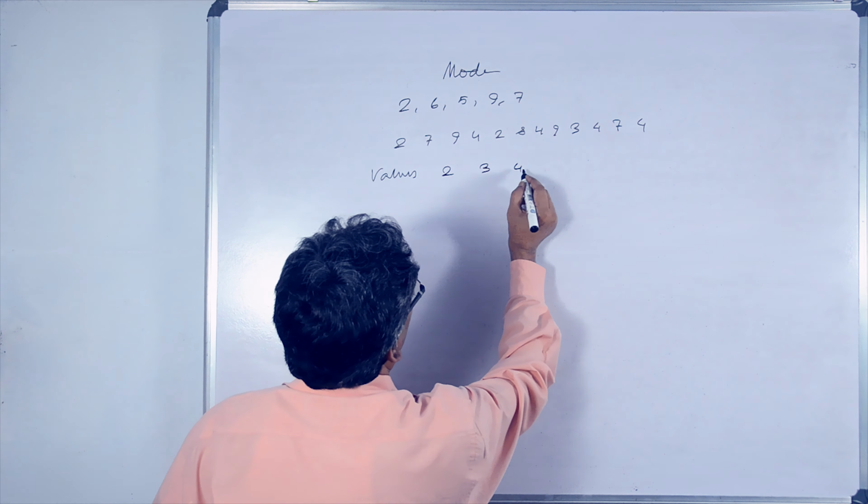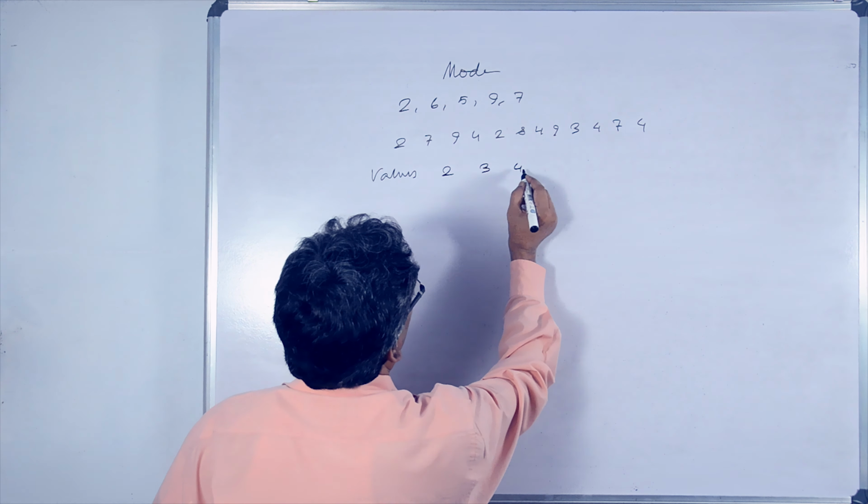Again I am coming to this point. First the class limit or boundary you have to see. If it is limit, then you have to find boundary. If boundary is already given, means this and this same, this and this same, this and this same, then it is boundary. If boundary is also given, then with boundary and frequency you can find mode. If the boundary is not given, limit is given, then find the boundaries. After that, these two classes are important for calculating mode.